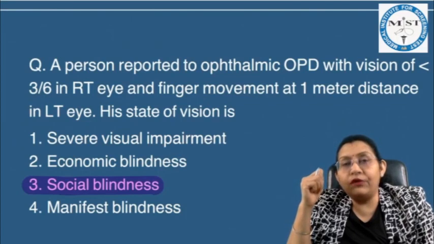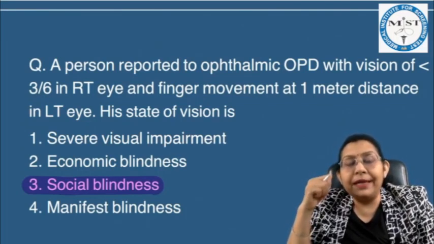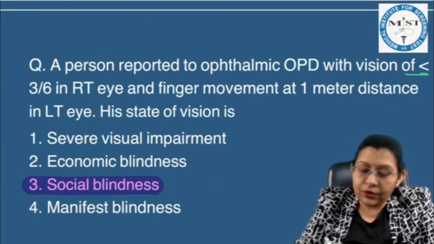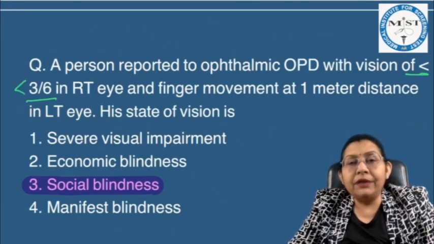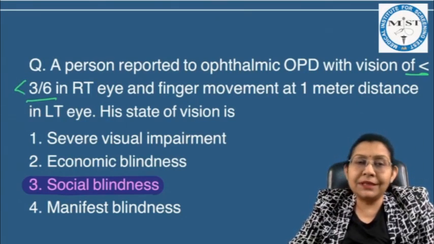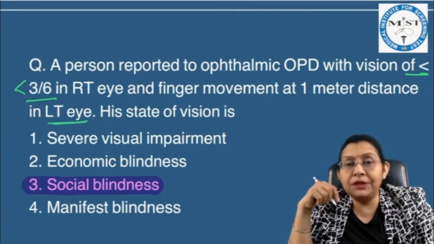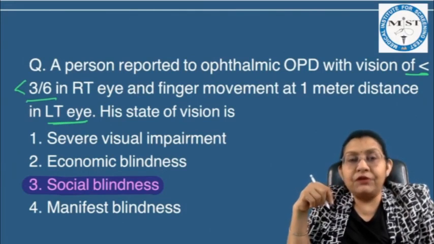Person reported to ophthalmic OPD with vision of less than 3 by 6 in the right eye. So this is one clue: the vision is less than 3 by 6 in the right eye, and finger movement at 1 meter distance in the left eye. So in the left eye it is finger movement at 1 meter, and in the right eye the vision is less than 3 by 6. What is his state of vision?